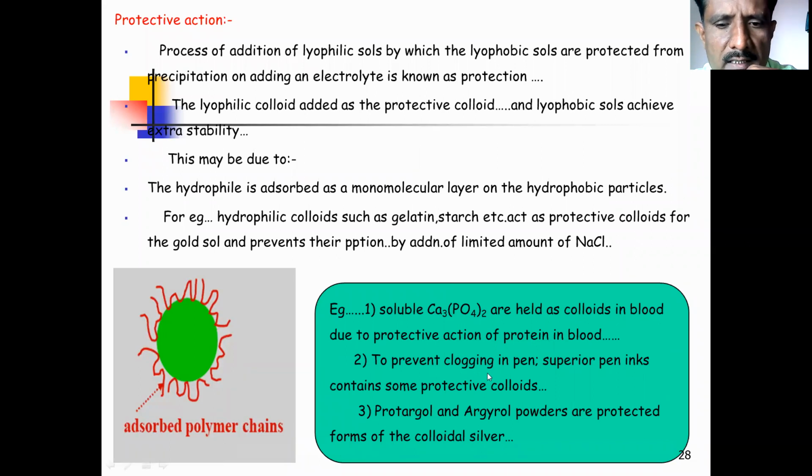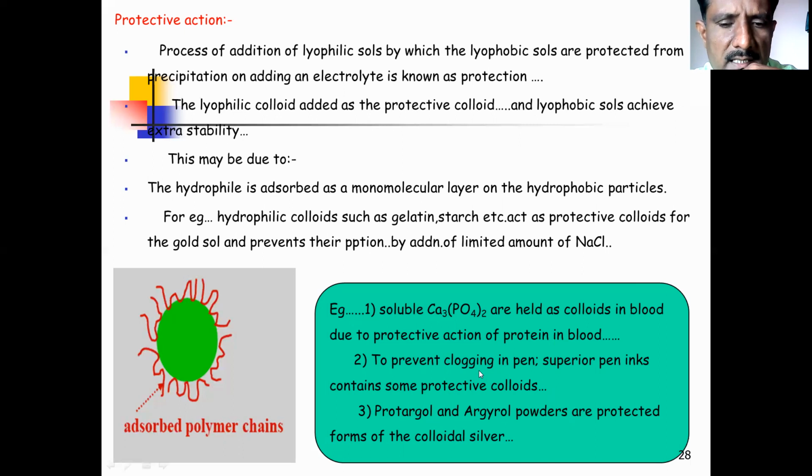To prevent clogging in the pen, superior pen inks contain some protective colloids. We observe in the market that some inks have a high cost. The reason behind that is that such inks contain protective colloids, because due to their addition, clogging is prevented.